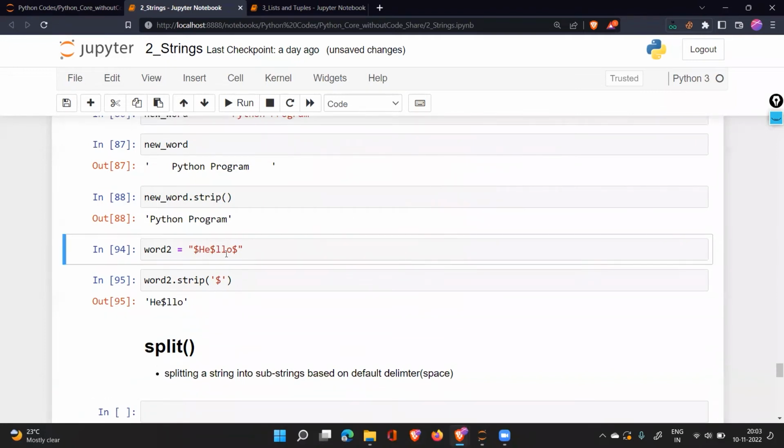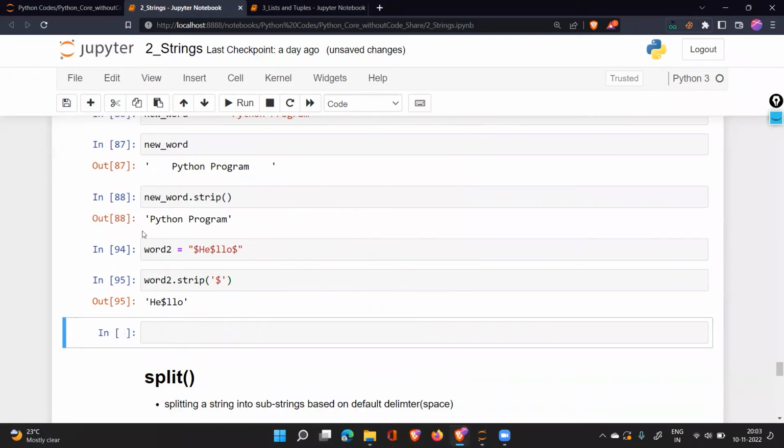Try it out and send me the answer: what should we do in this case? If I have word 2, I did the strip, but it stripped the first and the last one. The middle one, it did not strip. What should we do in that case? Can anyone make a guess? What should we do here?